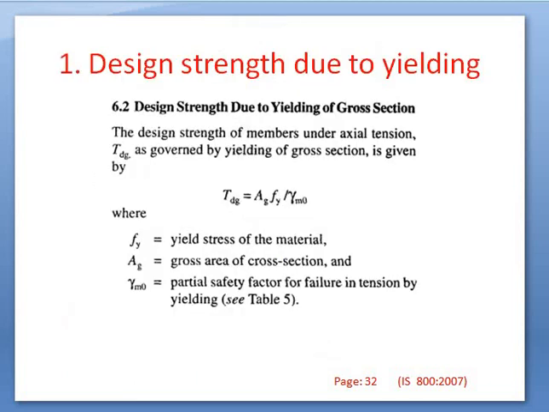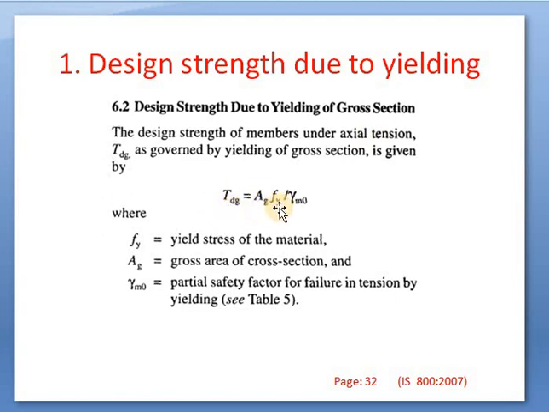Next is the design strength due to yielding. Serial number 1 is design strength due to yielding of gross section, with the suffix TDG. What is the formula for this?